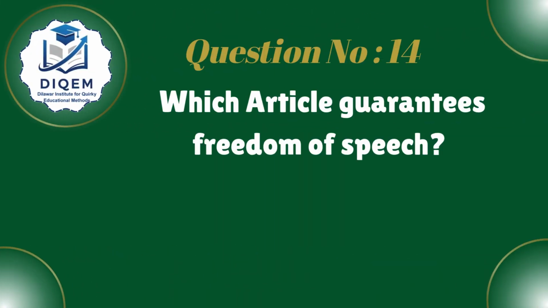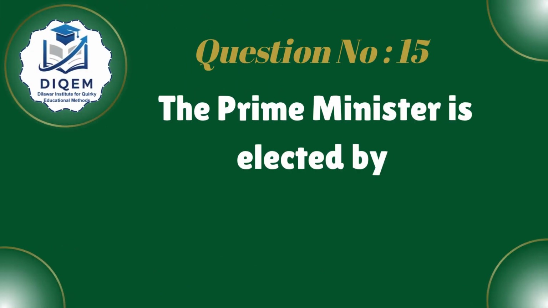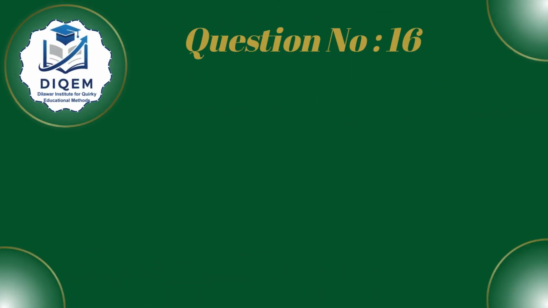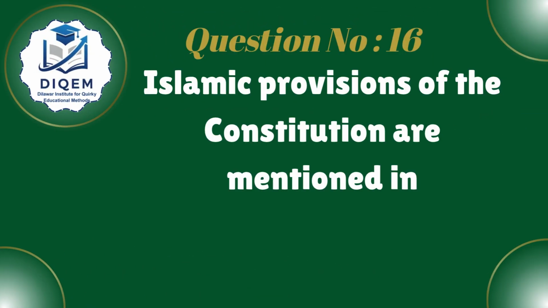Next, which article guarantees freedom of speech? Answer: Article 19. Next, the Prime Minister is elected by answer: National Assembly. Next, Islamic provisions of the Constitution are mentioned in answer: Part 9.